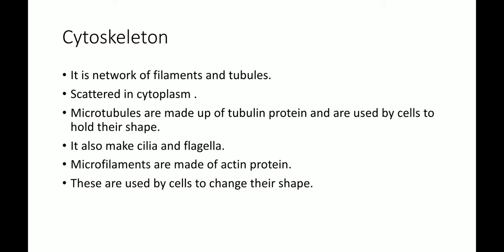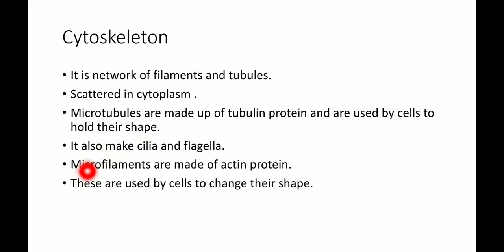So microtubules are made up of tubulin protein, and tubulin is a type of protein which serves as the skeletal system for living cells, and cells utilize microtubules to hold their shape. Microtubules also help in the formation of cilia and flagella. Cilia is a small hair-like structure which is present on mammalian cells, while flagella is a microscopic hair-like structure which is involved in the locomotion of the cell.